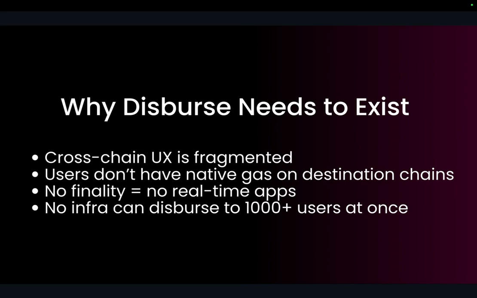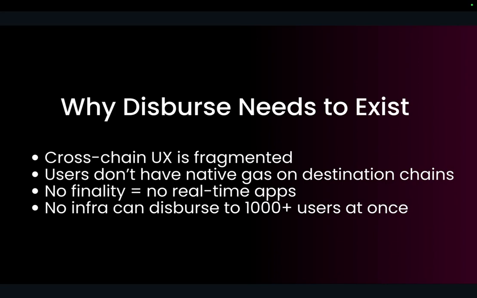And also, if you do it with a bridge, there is a minimum number of confirmations that you need from L1, and hence we are using Espresso Network, which provides fast finality confirmations and uses solvers to distribute funds efficiently. As a user, you can distribute funds to thousands of users, where some hundreds of users or some group of users can be on Optimism, some users can be on Base Sepolia, some can be on Arbitrum, some can be on Mantle, and so on.